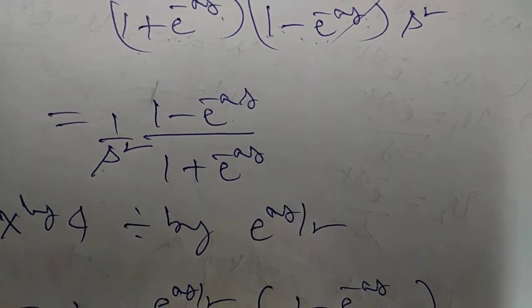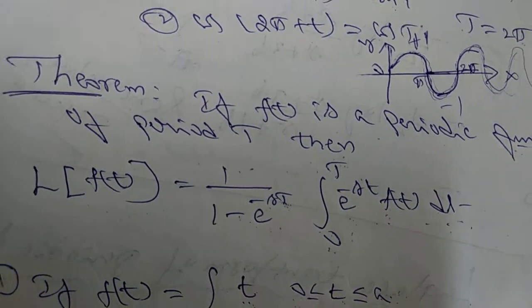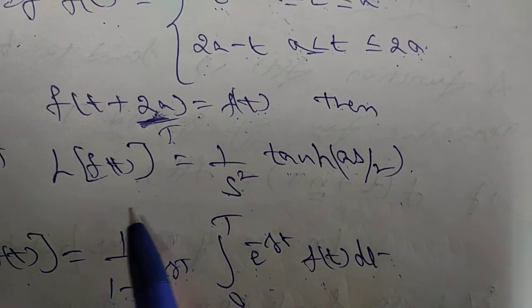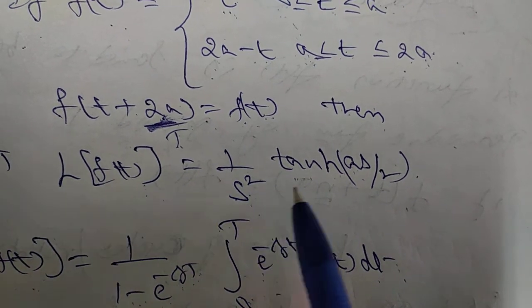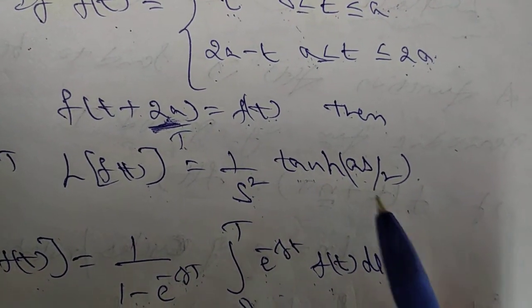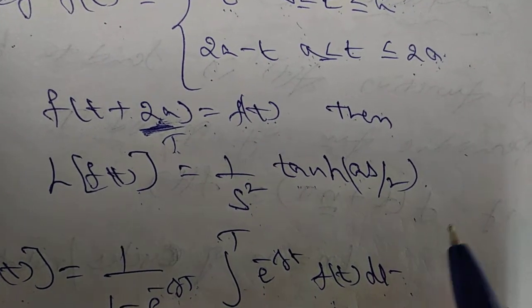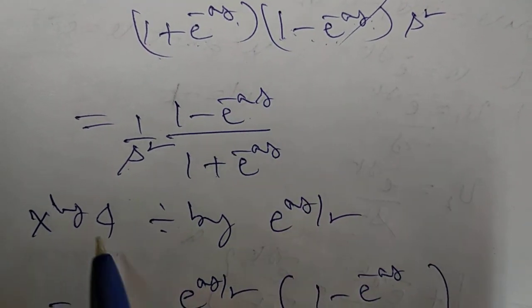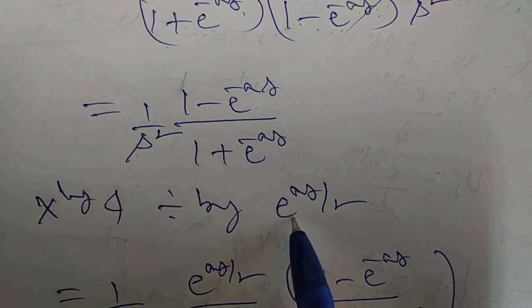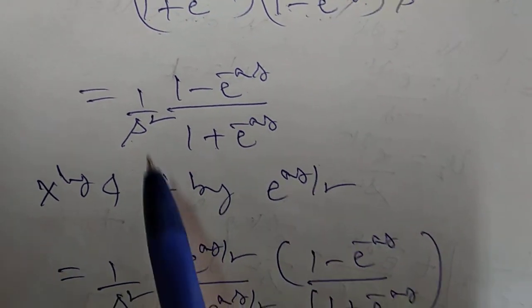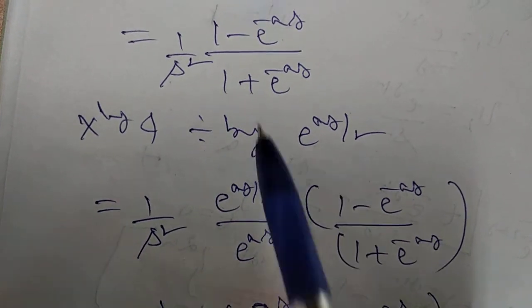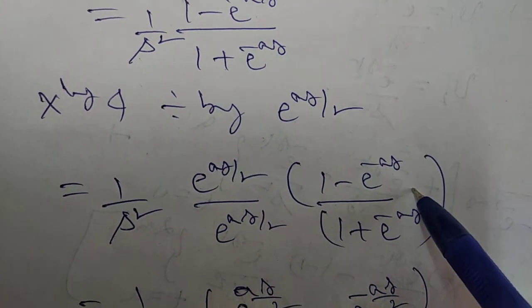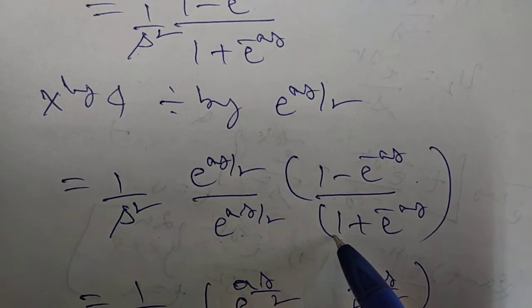Now in the given question you have to see here, prove that or show that Laplace transform of f of t is equal to 1 by s square tan hyperbolic s by 2. So s by 2 means 1 by 2 is present, but here 1 minus e power of minus s is there. So that's why here multiply and divide by e power of s by 2, both numerator and denominator. So then what happens here? 1 by s square, numerator e power of s by 2 into 1 minus e power of minus s, and denominator e power of s by 2 into 1 plus e power of minus s.